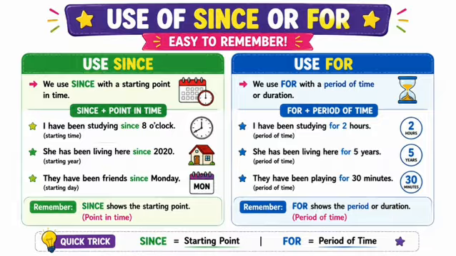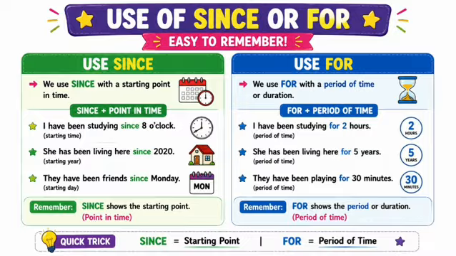Like, I have been studying since 8 o'clock, starting time. She has been living here since 2020, starting year. They have been friends since Monday, starting day. Like use of for: I have been studying for 2 hours, period of time and not a starting point. She has been living here for 5 years. They have been studying for 30 minutes.